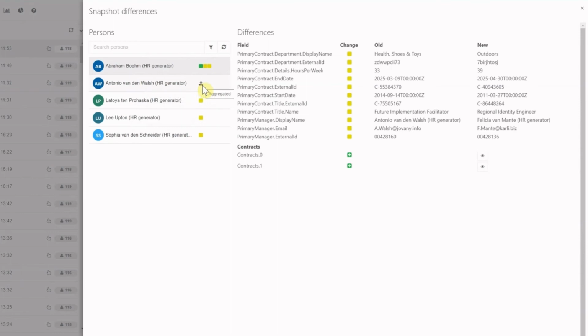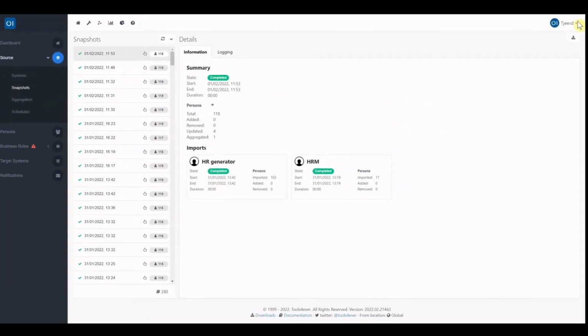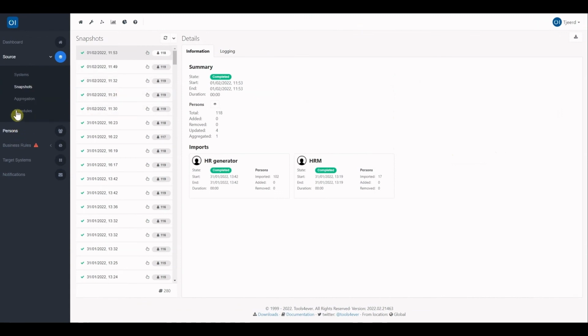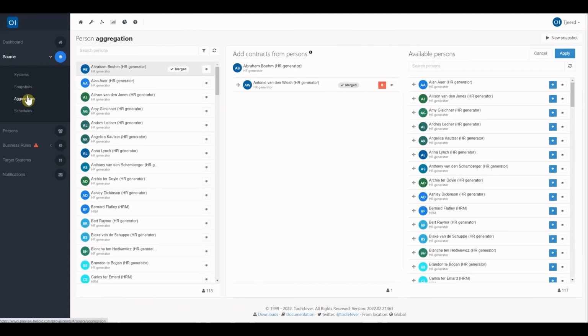One of these is the indication that a merge for a person has taken place. You can see that Antonio has been merged by this indicator, and if we check the results for Abraham, you can see that for Abraham, the manager changed, and the contracts have been added. The contracts that have been added were coming from Antonio. You can of course see the details in here by opening one of the information icons so you can see contract information. We'll go back to the main screen and the aggregation configuration, and this is basically all for the merge.